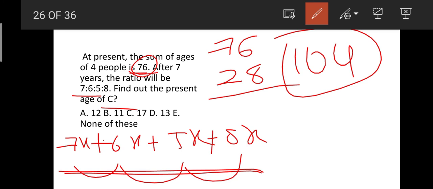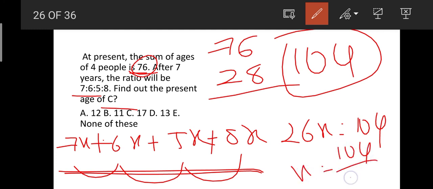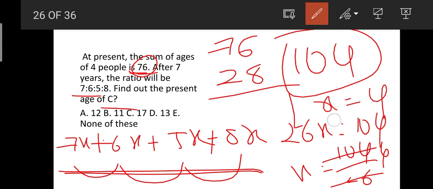18 plus 8, it becomes 26, isn't it? So 26x is equal to 104. Then x equals 104 by 26, nothing but 4. We got the x value as 4. Okay. Now what did they ask us? Find out the present age of C.